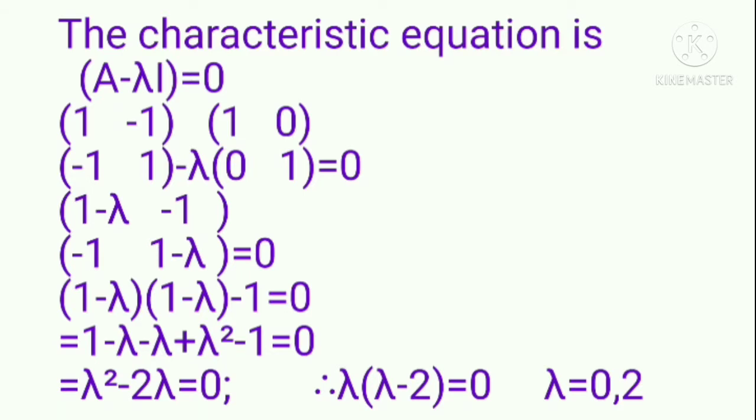A minus lambda I is equal to 1 minus lambda, minus 1, minus 1, 1 minus lambda, equal to 0. Then simplifying, we get 1 minus lambda into 1 minus lambda minus 1 equal to 0. It is equivalent to 1 minus 2 lambda plus lambda square minus 1 is equal to 0. Factorizing, we get the value of lambda equal to 0, 2.